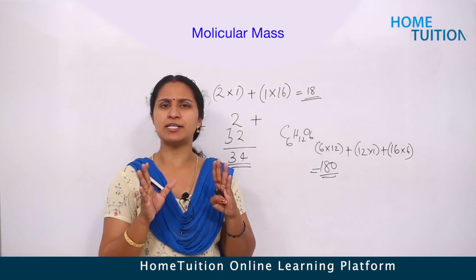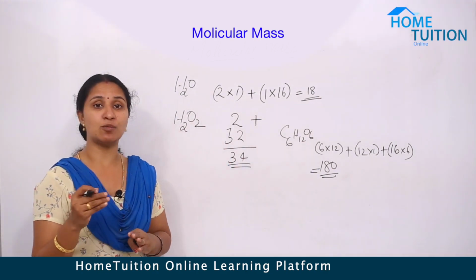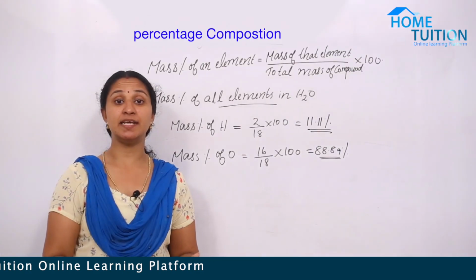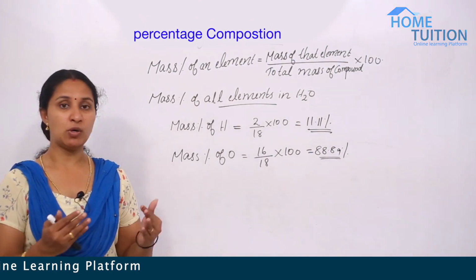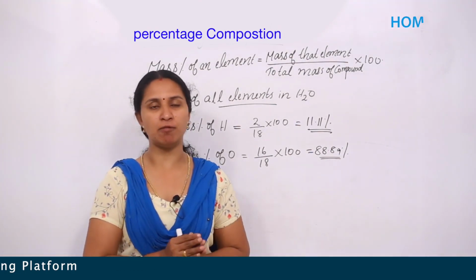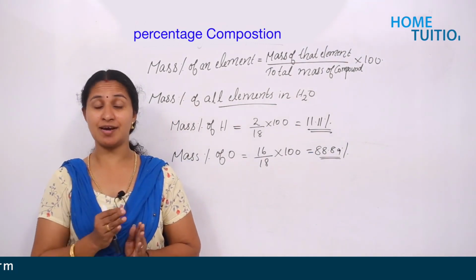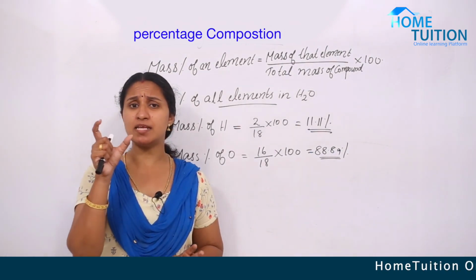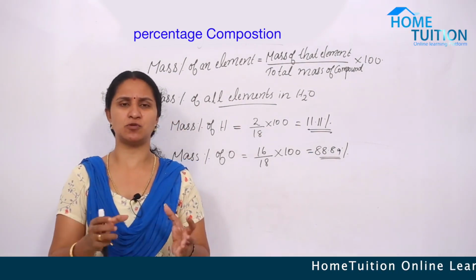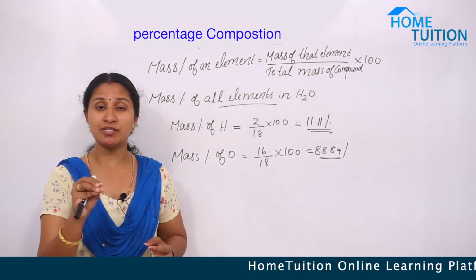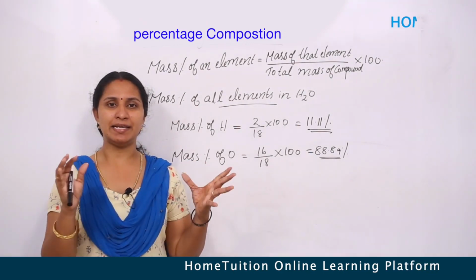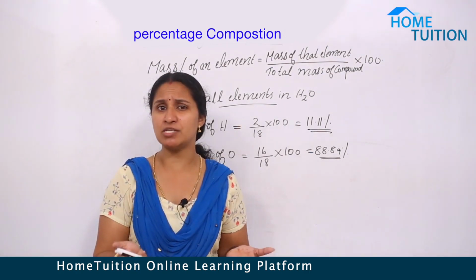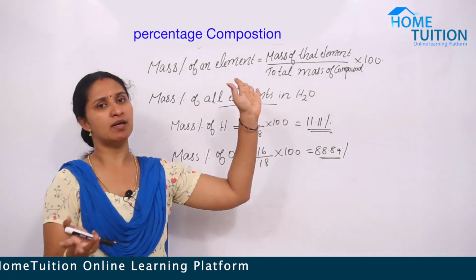Molecular mass is the sum of atomic masses, and atomic mass is calculated by considering the carbon 12 isotope as the standard. Percentage composition. We know how to find the molecular mass of a particular molecule, and the next task is to study percentage composition. The term itself says it: what is percentage composition? Yes, the percentage of a particular element in a molecule. That's percentage composition. Normally we represent percentage out of 100, so we multiply with what? 100.